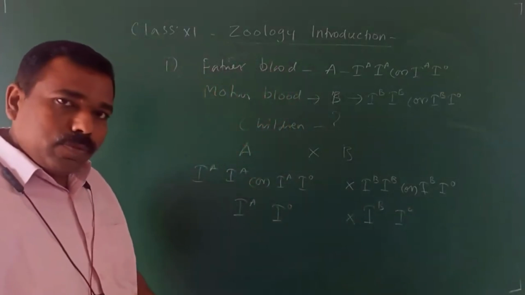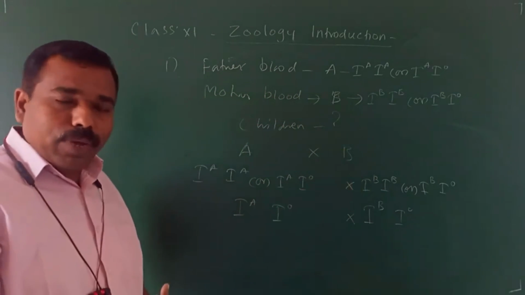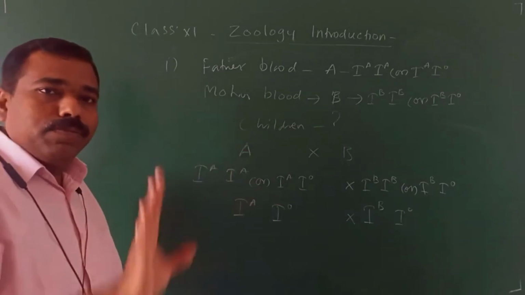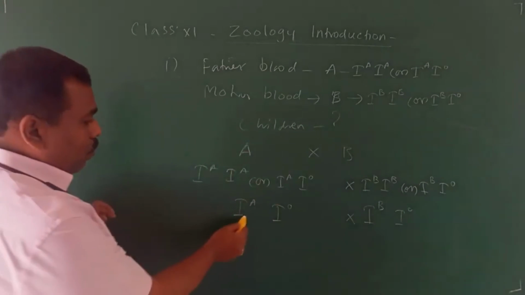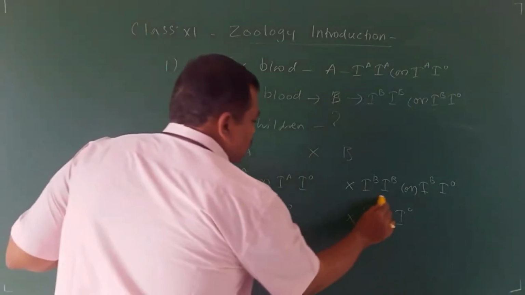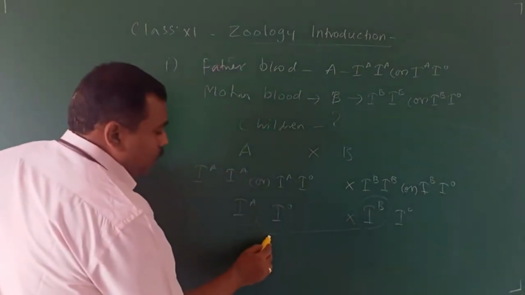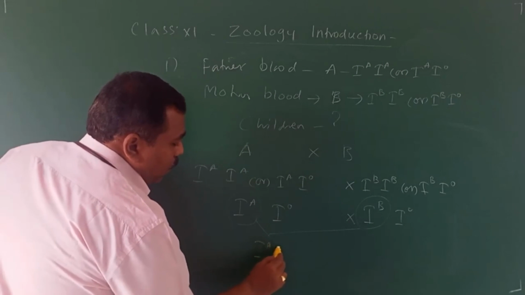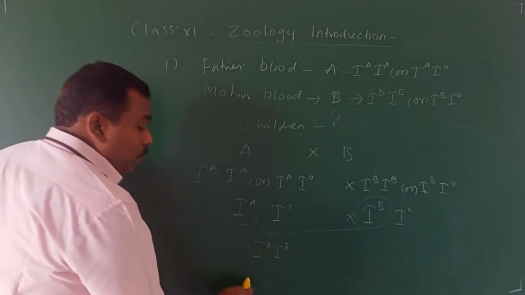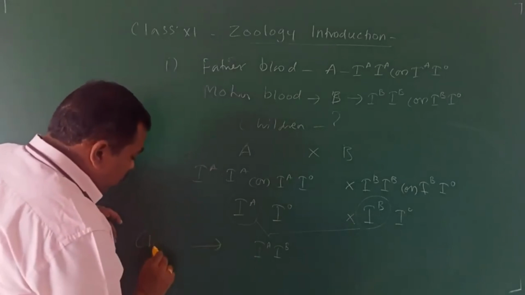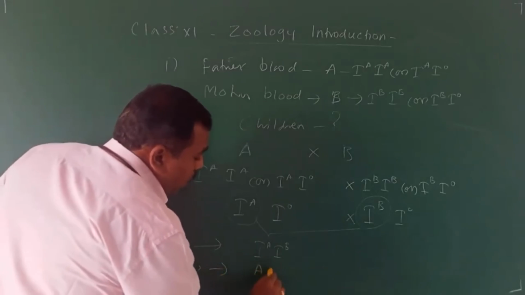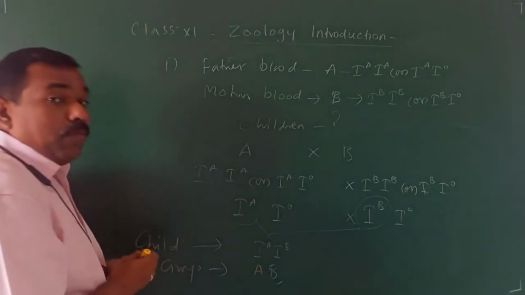In the child, one allele will come from the mother, one allele will come from the father, both unite together to form a gene. Correct? Suppose this allele comes from father, this allele comes from mother. If they bind and form IAIB, which group is this for the child? AB blood group.